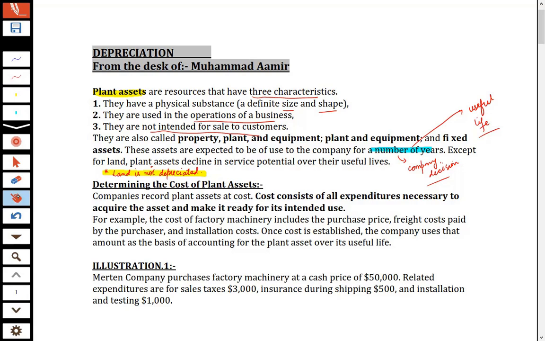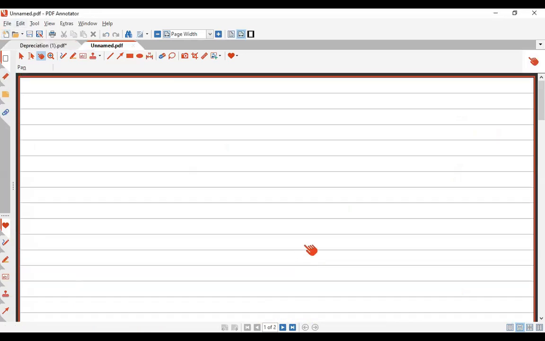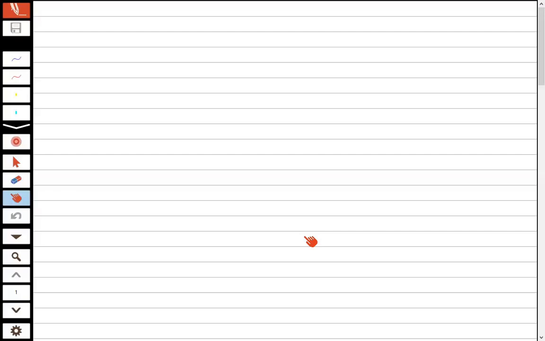Okay, now let's see. I will take you back to the journal entries form. We had made certain entries. Let's suppose we had studied earlier that Mr. X bought furniture of 100,000 dollars.